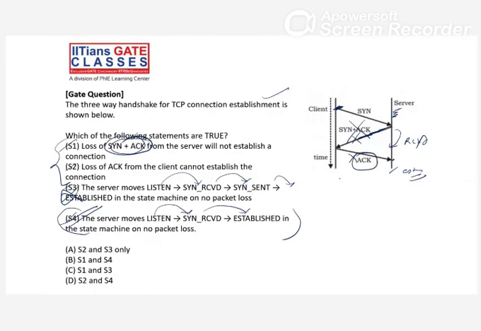But in what case? When acknowledgement is not there, but the client sends the data directly. If the client is directly sending the data, it means the connection is established. It means both client and server have already synchronized the sequence number, right? So we can avoid that acknowledgement also. It's fine if data transfer is going on right after this. So that's why S1 and S4 is the right answer.